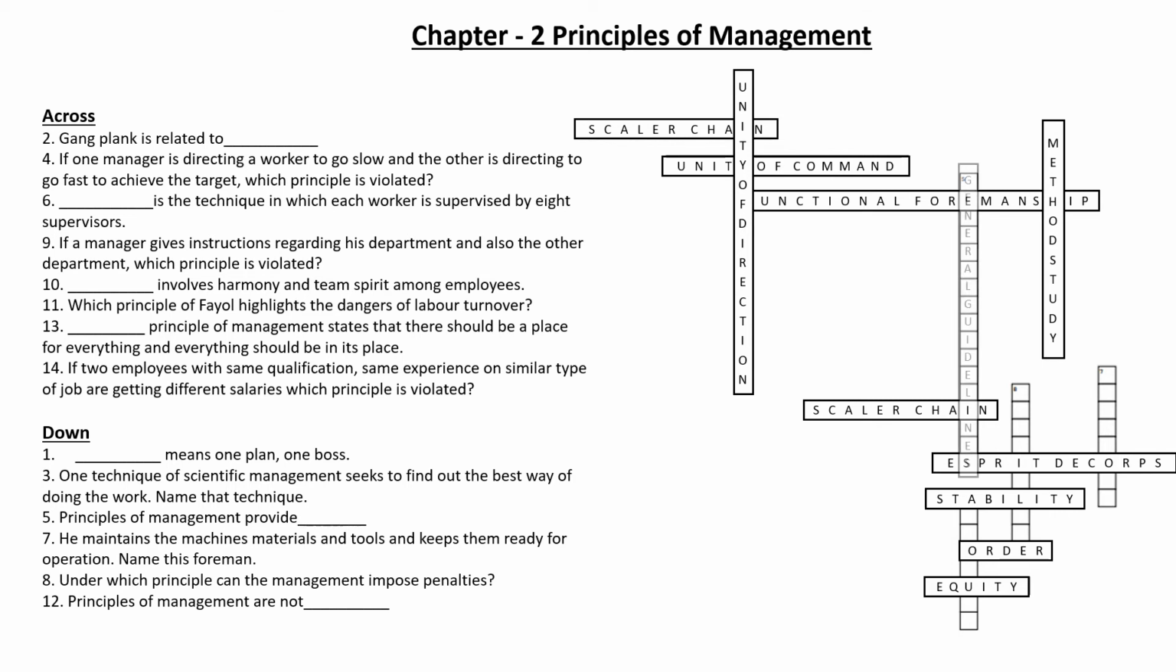Number 5, principles of management provide what? It provides general guidelines to the managers so that they can deal with their real life and daily life situations. He maintains the machines, materials and tools and keeps them ready for operation. Name this foreman. So this is a foreman under the functional foremanship technique of Taylor, and he is one person who is responsible for maintaining the machines, materials and tools. So yes, he is gang boss.